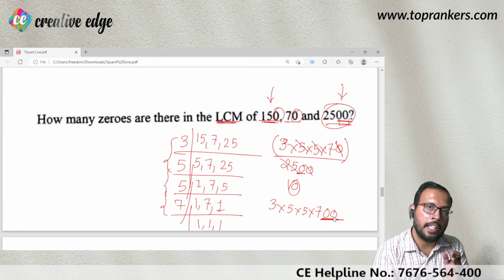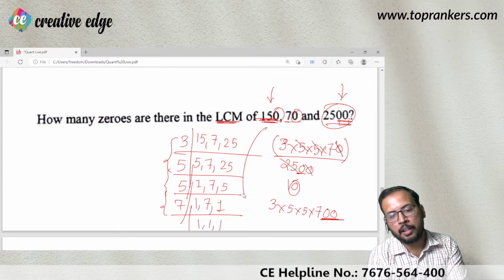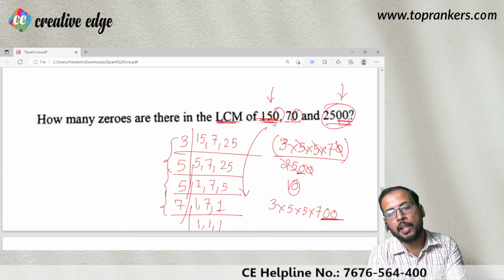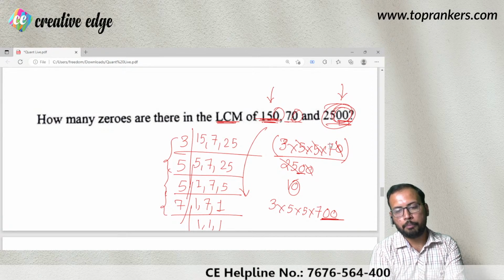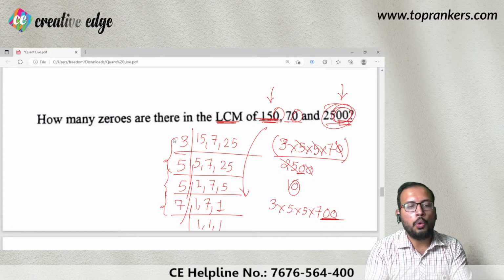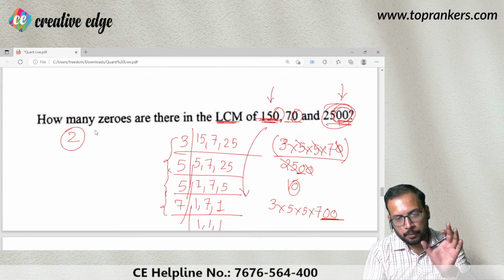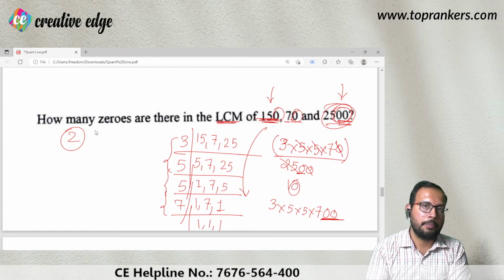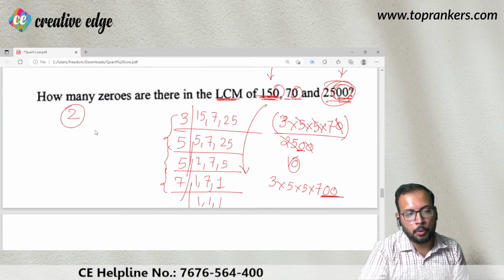Two zeros in the LCM of this, because 150 को ये कैंसिल कर देगा, 70 का भी एक जीरो कैंसिल लेके चला जाएगा, 2500 के भी दो जीरो ही लेके चला जाएगा. I hope the idea is clear. So that is why I'm saying that two zeros are there in the LCM of these numbers. ठीक है, चलिए अब अगले क्वेश्चन पर आते हैं बच्चों.